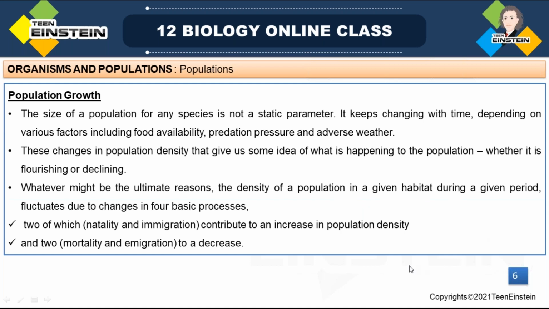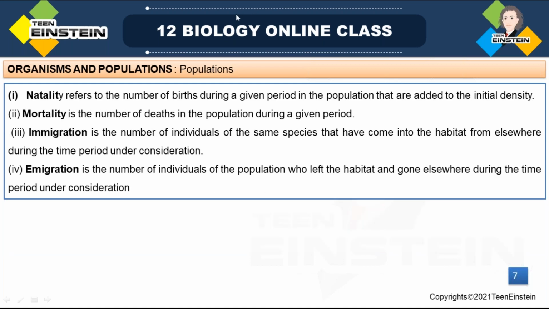I hope there is no doubt in today's class. Hope it's clear. If you have any doubt, just go through all these portions. The graph and age pyramid are very important, because every year there is a question from this part for the NEET exam. By mentioning an age pyramid, you are asked to find out its nature, and depending upon that you will get different questions. So go through all these portions. In the next class we will be learning about population growth.